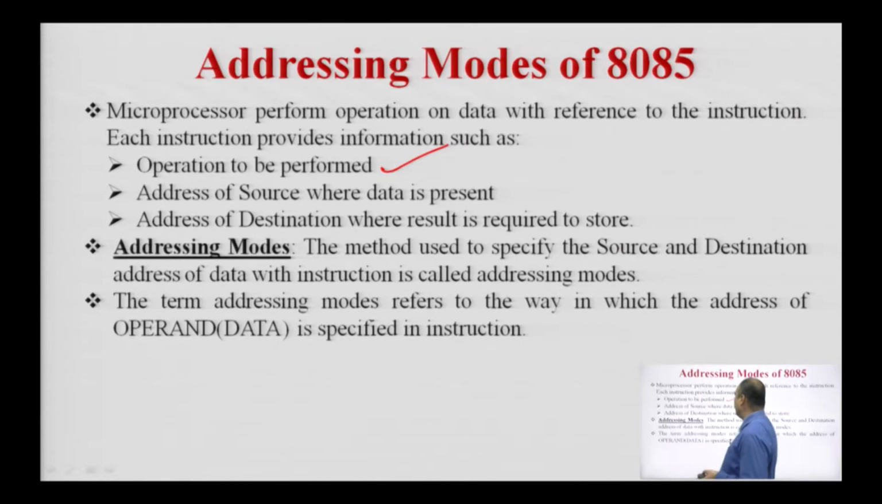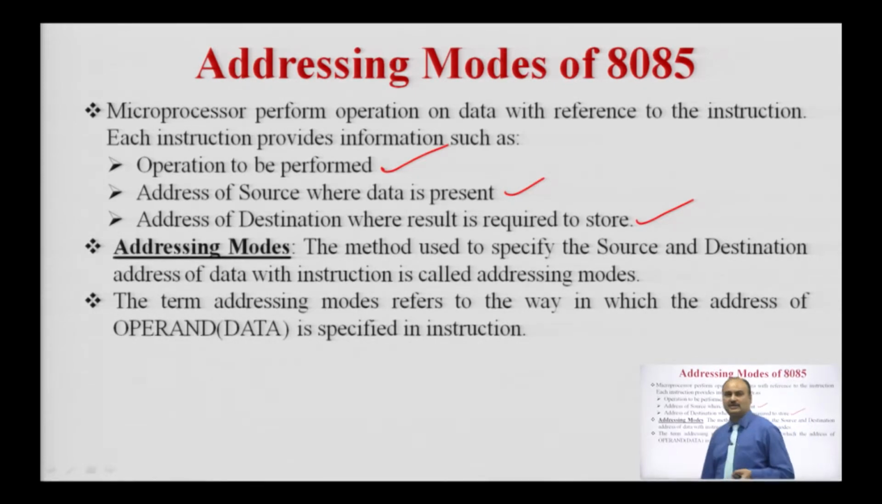So, whenever the microprocessor decodes the instruction, the processor will identify what operation is required to perform, what is the address of the source from where the data is there, and after the execution of the instruction, the address of the destination, meaning where the result is required to be stored. So, these three pieces of information are obtained during the addressing modes of the 8085 microprocessor.